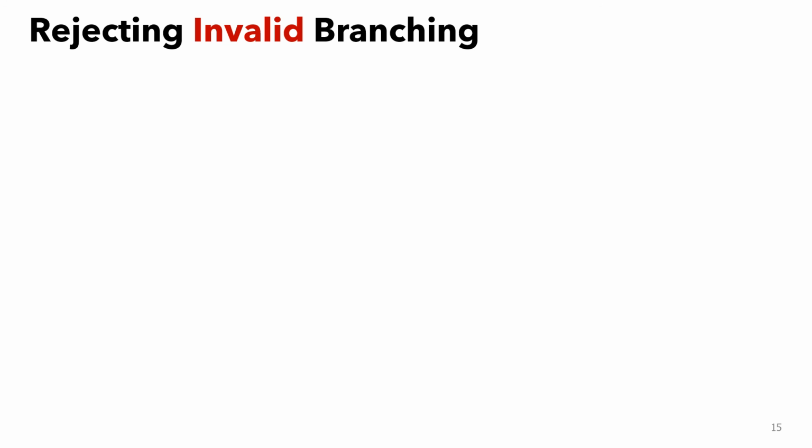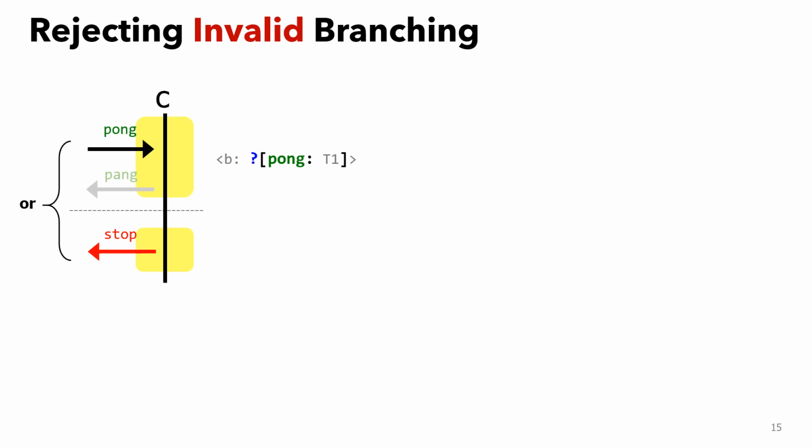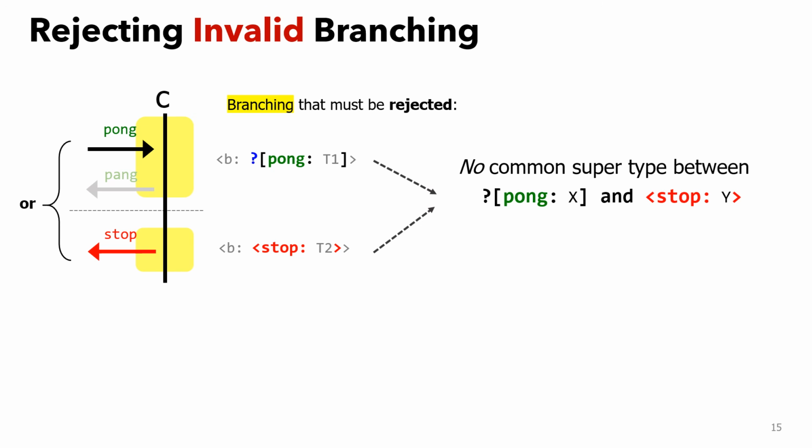Now let's see how the meaningless protocol we have seen is rejected by the type checker. Recall that the programmer made an output at C in the second branch, sending stop. As we have seen, branching between such two kinds of behavior is not justified. As there is no common supertype between variant types and record types in the OCaml type system, we cannot give any type to this branching, and correspondingly, the OCaml type checker will reject it as a type error. In summary, by choosing an appropriate encoding of session types using records and variant types, we faithfully model the session type merging in channel vector types.